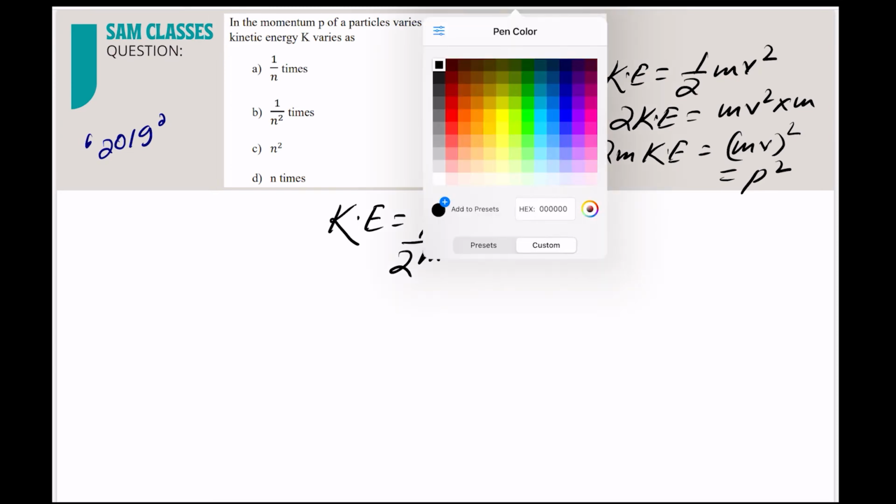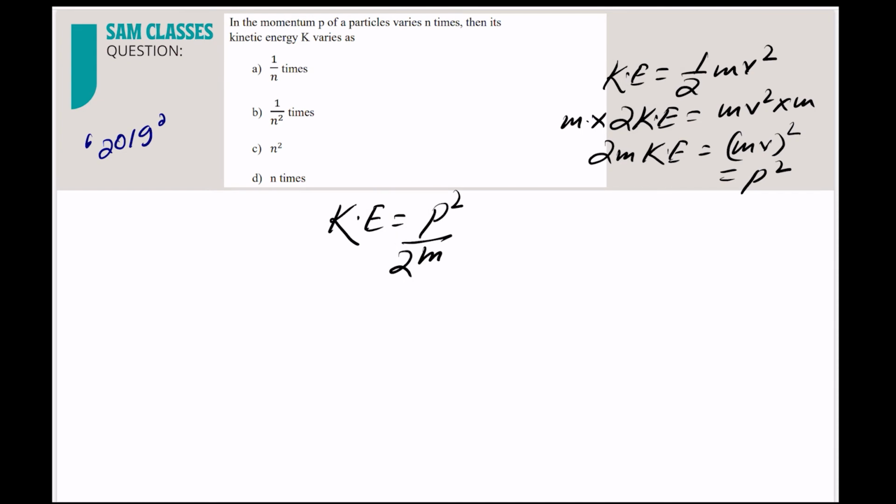So here what you can see is the mass of the particle is the same. So kinetic energy is directly proportional to P square. And if you increase P to n times, kinetic energy will be directly proportional to n square also. Correct. So was it very difficult?